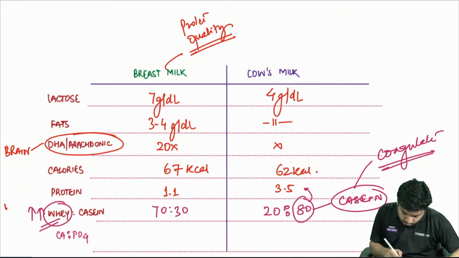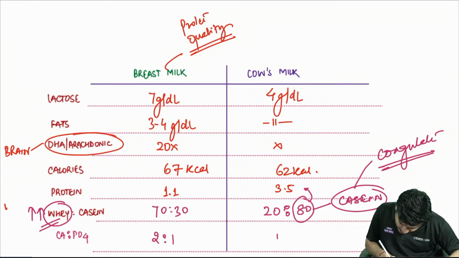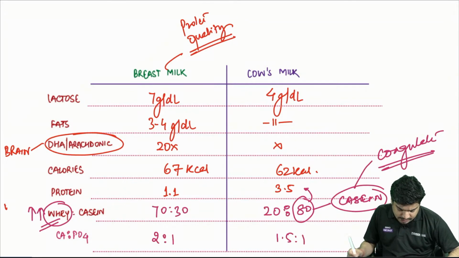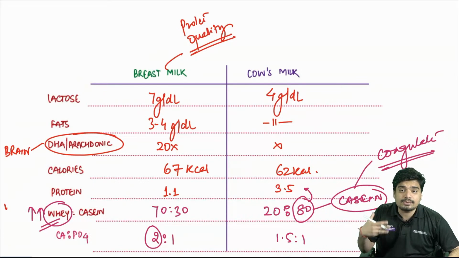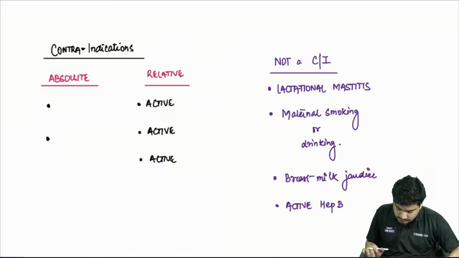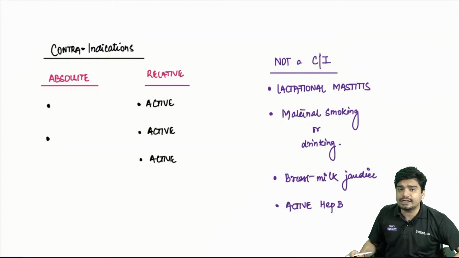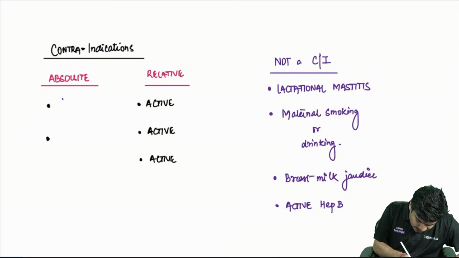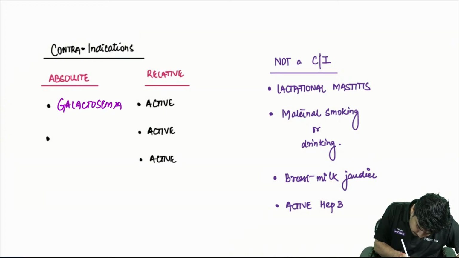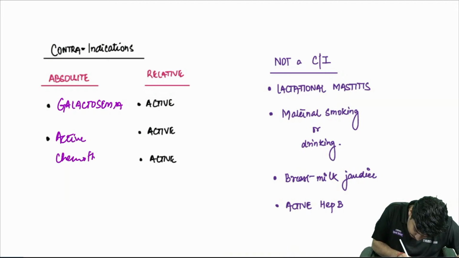Calcium to phosphate ratio in breast milk is 2:1, while it is 1.5:1 in cow's milk. And this higher amount of calcium helps in better absorption. Now coming to contraindications, always remember there are only two absolute contraindications of breast milk. One is galactosemia. Other is active chemotherapy in mother.